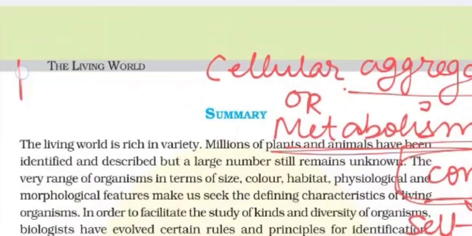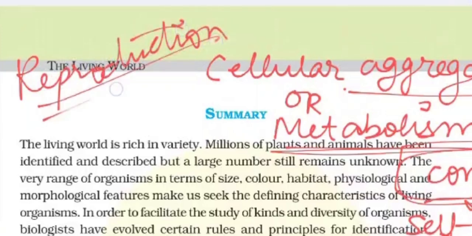And reproduction cannot be called a defining feature, because some organisms like mules, sterile worker bees, and infertile human couples cannot reproduce.